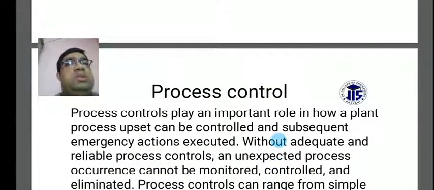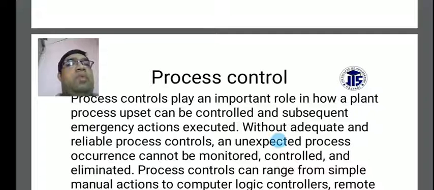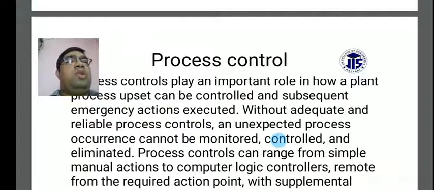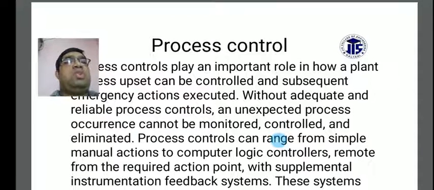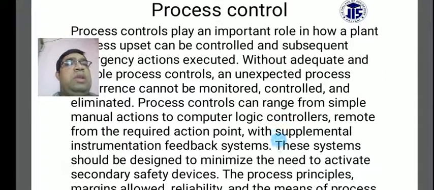Process control plays an important role in how a plant process upset can be controlled and subsequent emergency actions executed. Without adequate and reliable process controls, an unexpected process occurrence cannot be monitored, controlled, and eliminated. Process controls can range from simple manual actions to computer logic controllers, remote from the required action point, with supplemental instrumentation and feedback systems. These systems should be designed to minimize the need to activate secondary safety devices.